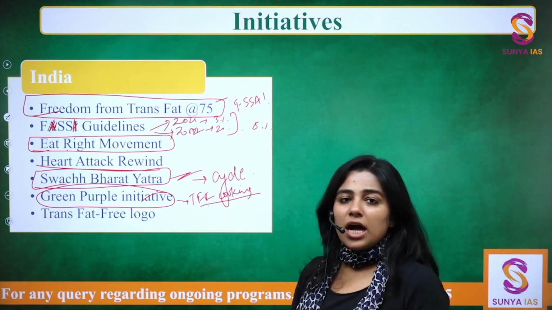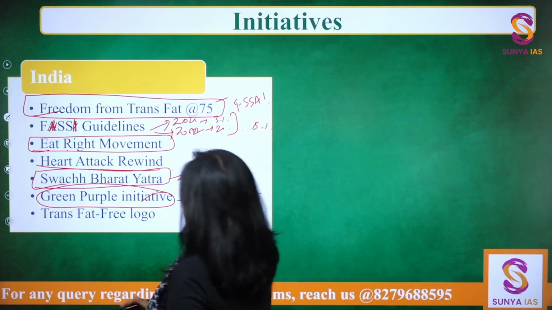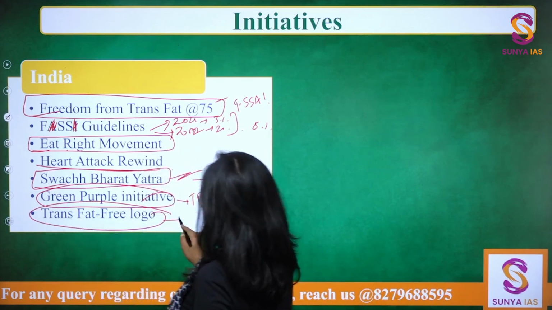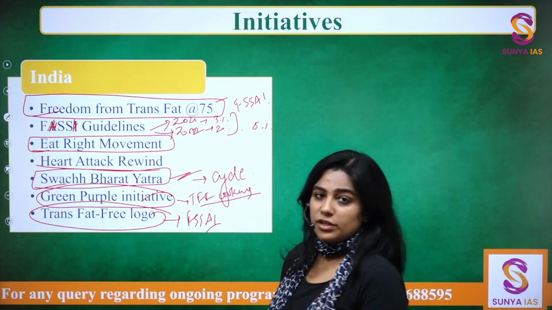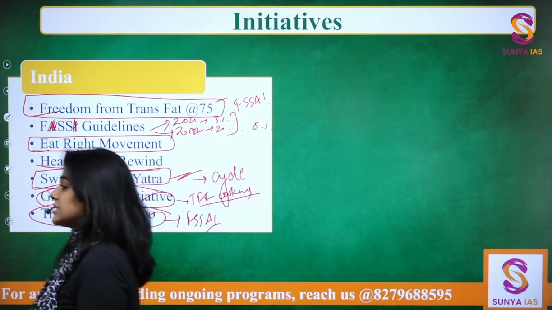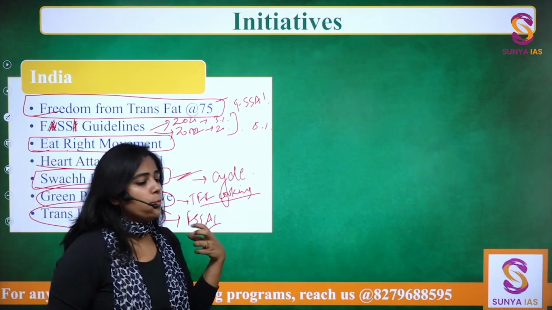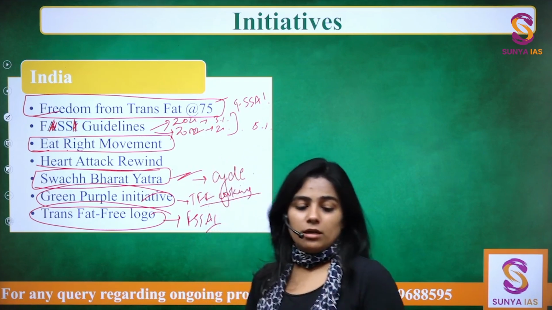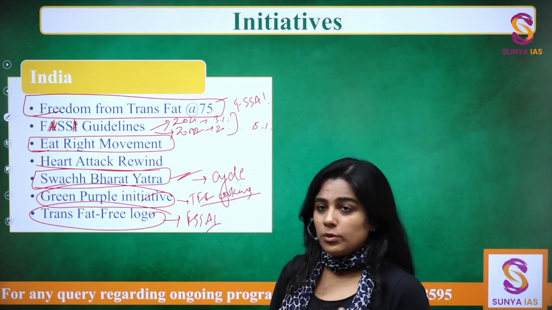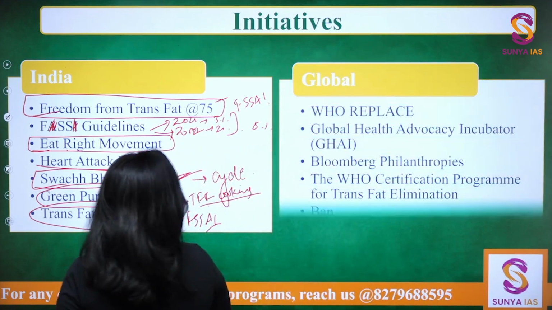And FSSAI has mandated and encouraged that if any product is trans fat free, you have to put a trans fat free logo, and there are some kind of incentives that will also be provided.